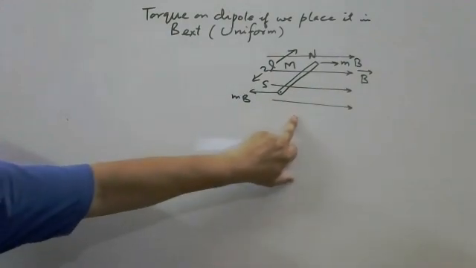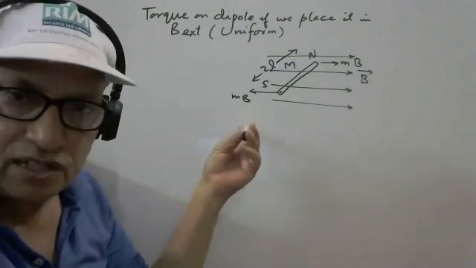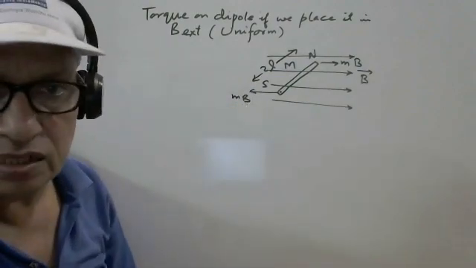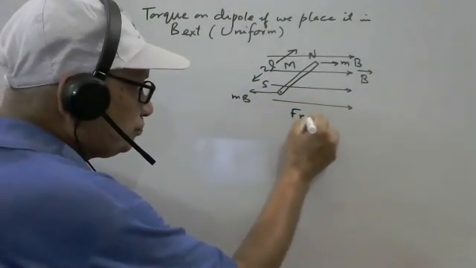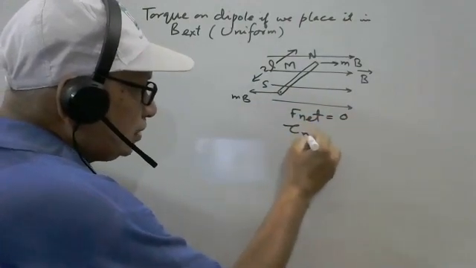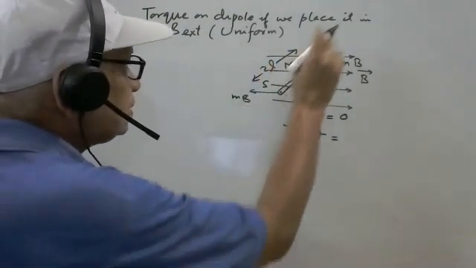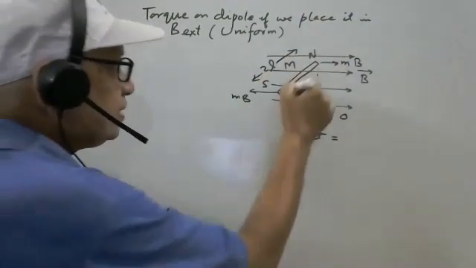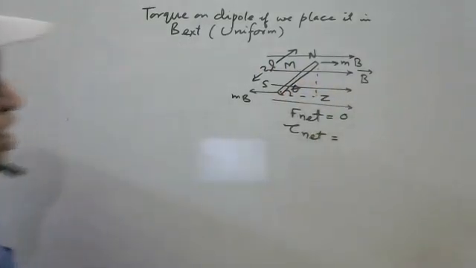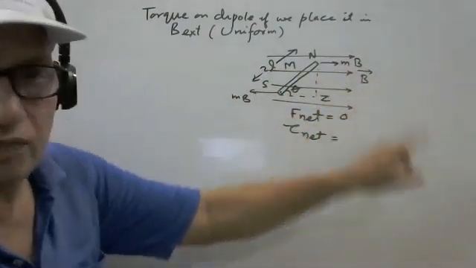Is it correct? The North Pole will feel a force in the direction of external magnetic field, whereas the South Pole will feel a force in the opposite direction of the magnetic field. They are equal and opposite also. So the net force is 0. But think about the net torque, it is non-zero. Let us say this is S, N, and this is the distance, say Z, whatever it is. Initially this makes an angle theta, so the magnet M is making an angle theta with external magnetic field.